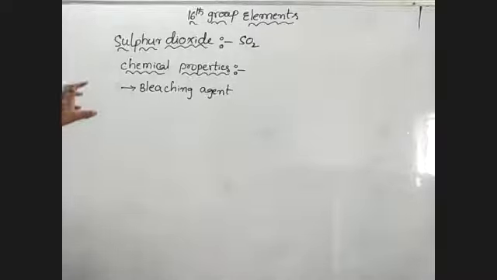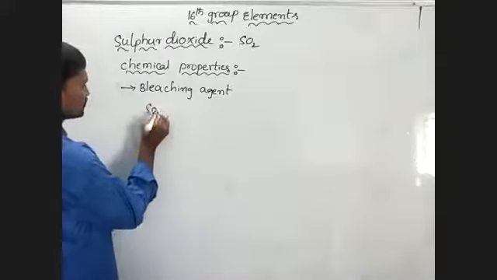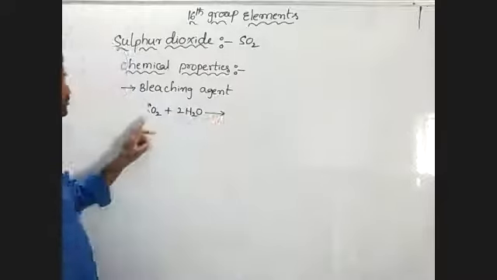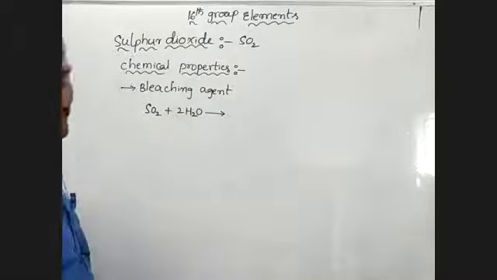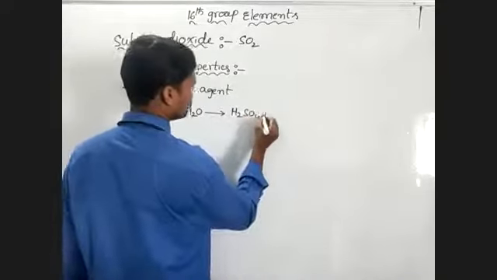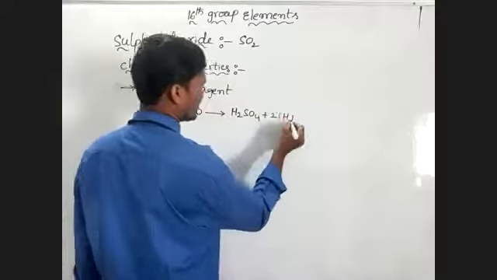In this reaction SO2 is oxidized into sulfuric acid. That means when SO2 reacts with water, it forms sulfuric acid and nascent hydrogen.